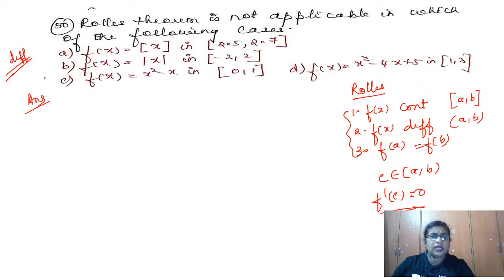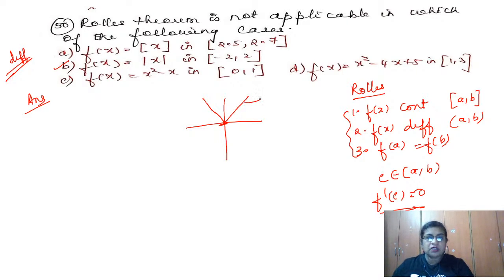So now look at the questions carefully. We have f of x is equal to the greatest integer of x, x lies in 2.5, 2.7. f of x is mod x. f of x is x square minus x, and f of x is again a polynomial. So everywhere we find a polynomial except this modulus of x. Now we know the modulus of x, how is the graph? V-shaped graph which passes through the origin. So what will happen at x is equal to 0?